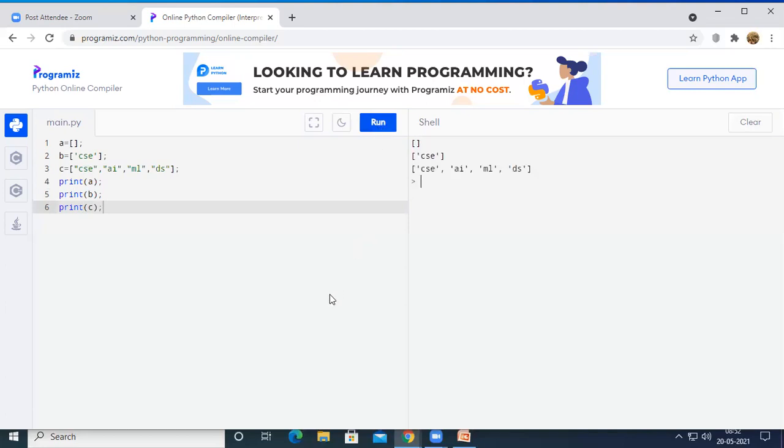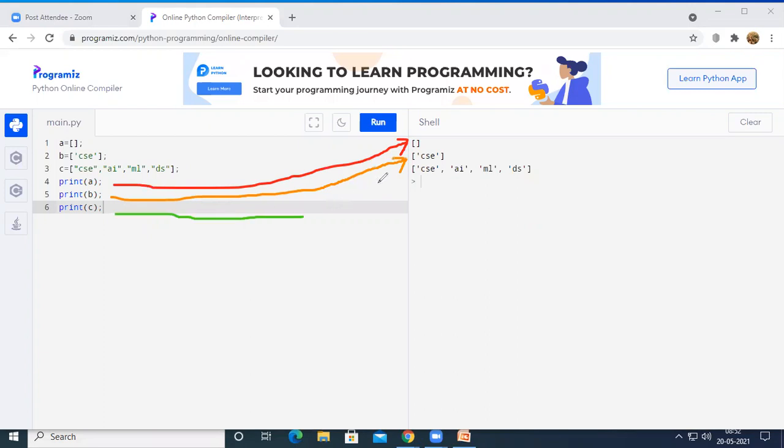So if I print the lists A, B, and C, the print statement of A is going to print an empty list, right? And the print statement of B is going to print a list with a single item. And the print statement of C is going to print 4 items in a list.